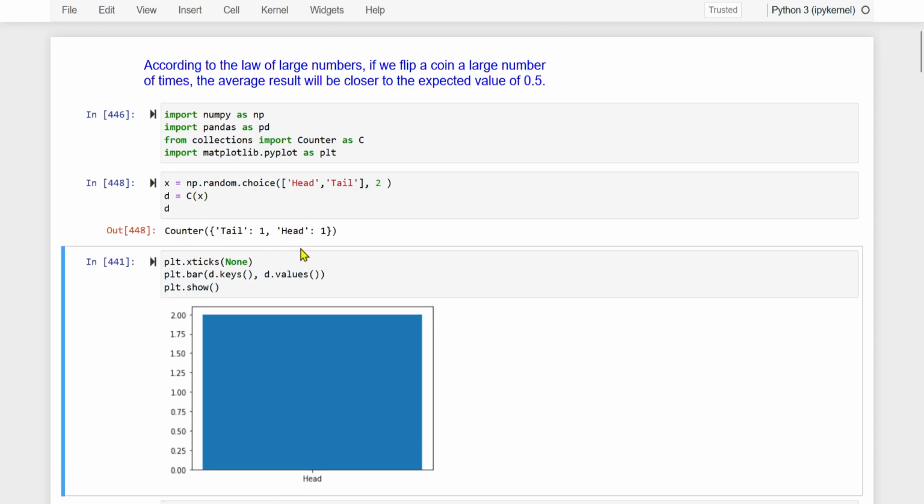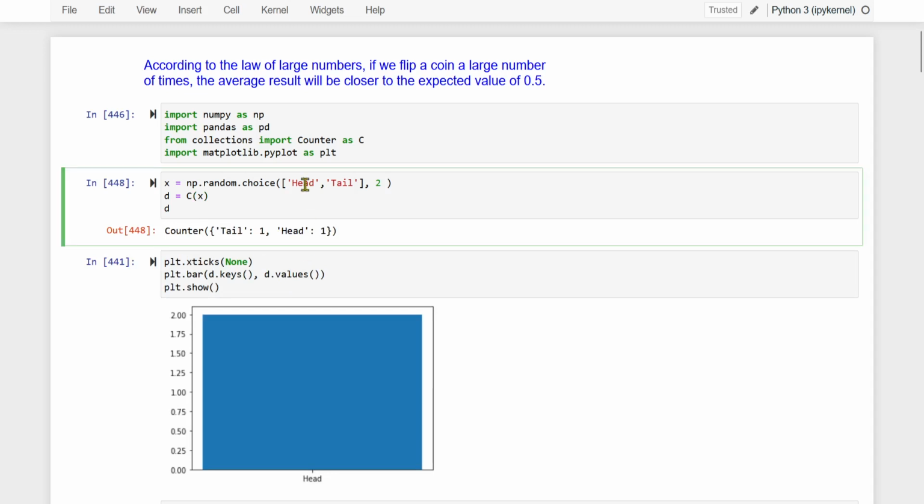This time it is okay. Let us do it again. Once more, again heads twice. This is precisely where the law of large numbers comes into the picture.